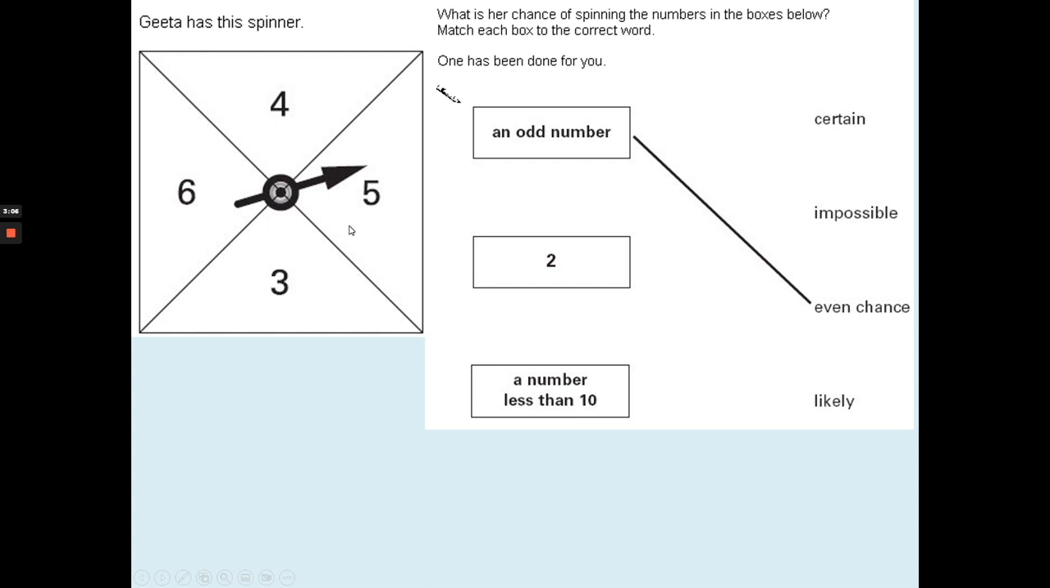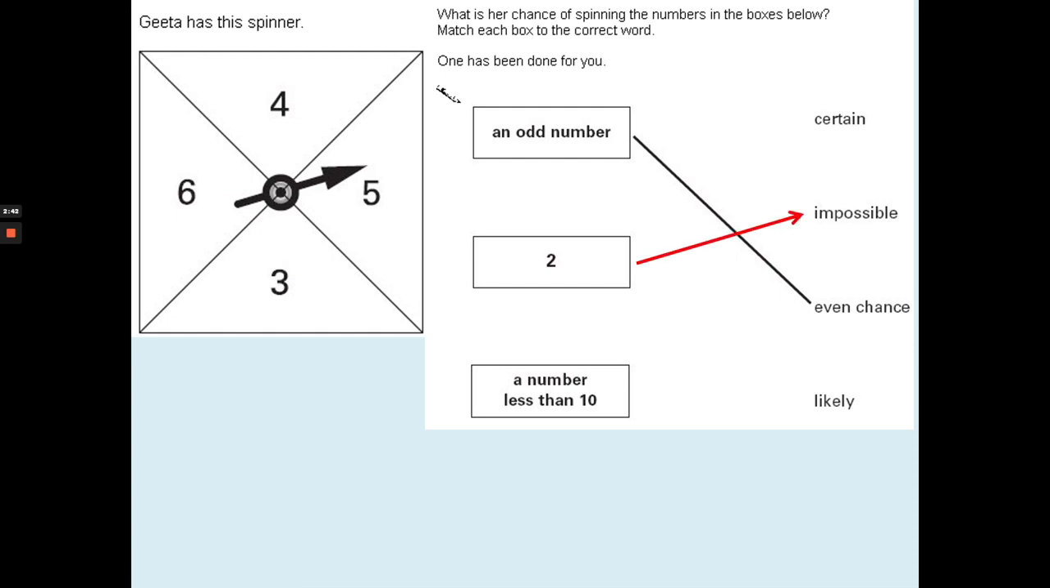So now let's move on to the second one. What are the chances that it will land on a 2? Do we have a 2 here in the possible outcomes? All the outcomes we can see here are 3, 5, 4, and 6, and I can't see a 2. It means there are no chances that it will land on a 2. So it's impossible to land on a 2.